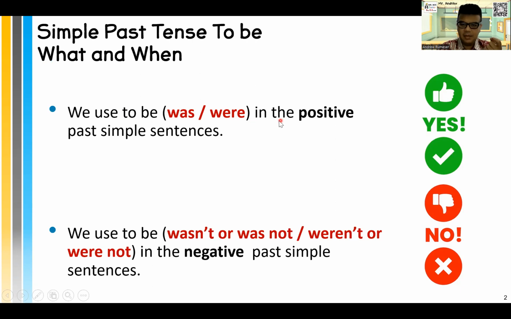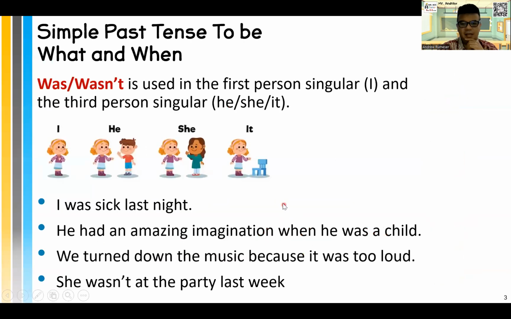So we use them in positive sentences, right? What about for negative sentences? What do we use? We use was not or wasn't, and were not or weren't. That's right. So we use was or wasn't for the first person singular if there's only one, with I, and the third person singular, he, she, or it. Okay, I, he, she, it, was or wasn't, right?